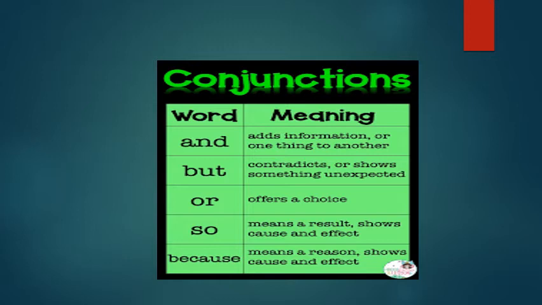Now another word is so, S-O, so. That means a result, it shows cause and effect. Cause and effect means, I am speaking slowly so that you can hear it very nicely. You can understand it very nicely. So it gives you the reason why I'm doing it like this. I will do this so that this happens.